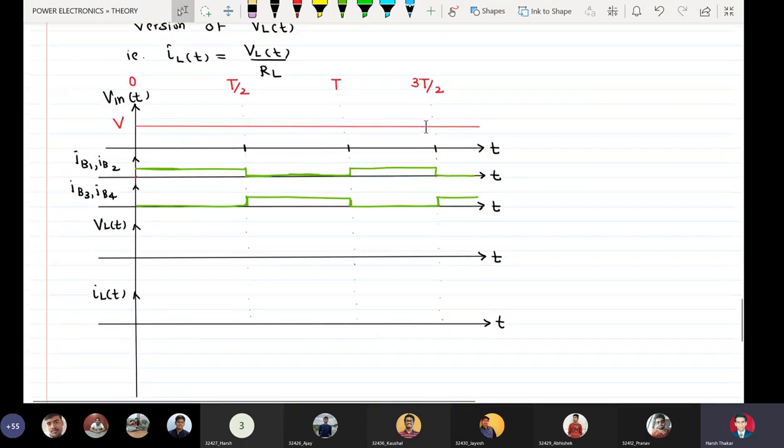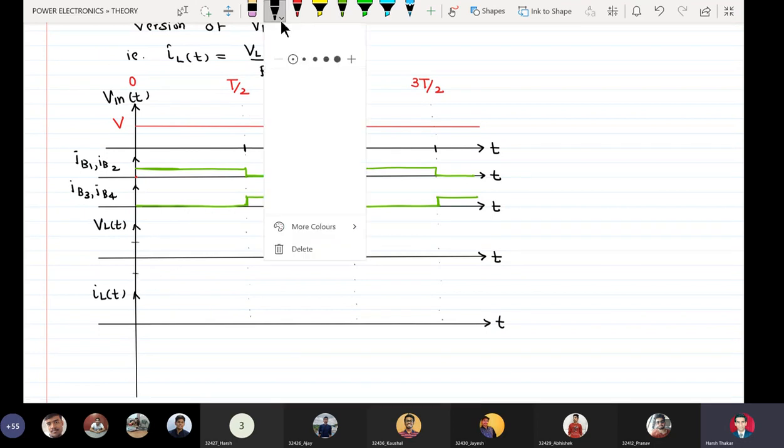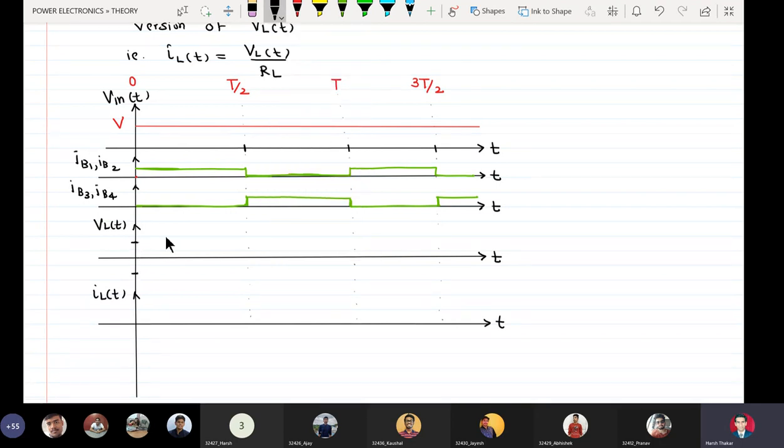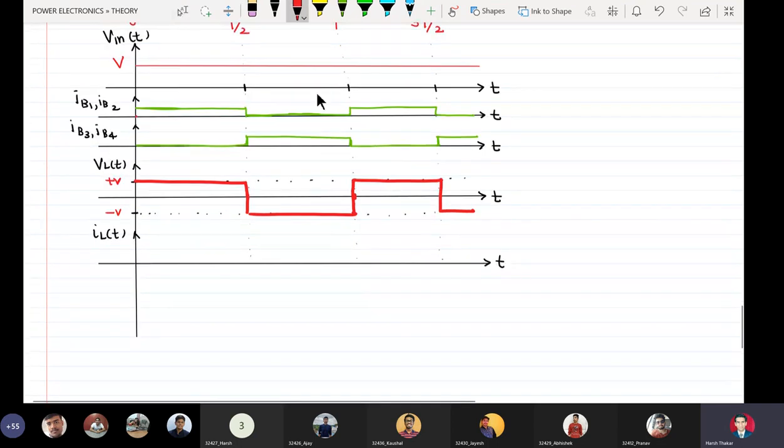What about VL of t? From 0 to T by 2, it will be plus V. This is plus V, this is minus V. So from 0 to T by 2 it is plus V, and from T by 2 to T it is minus V. And load current will be a scaled down version.